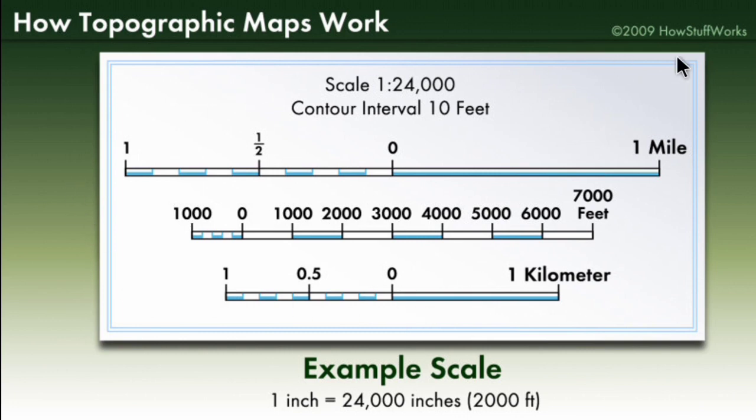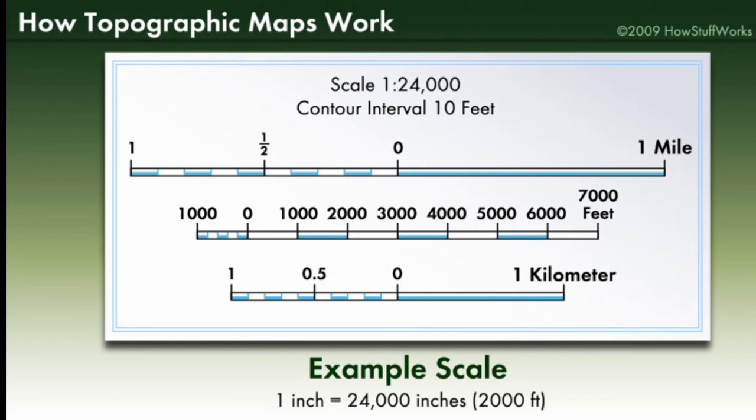So this is the scale bar you would have noticed on the map, which will be at the bottom of the map. This is one example scale. If you notice, 1 inch equals 24,000 inches, which means 2,000 feet. So if you notice this kind of scale, it means 1 inch on the map is equal to 20,000 feet on the ground or the land.